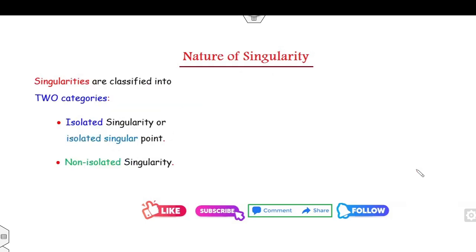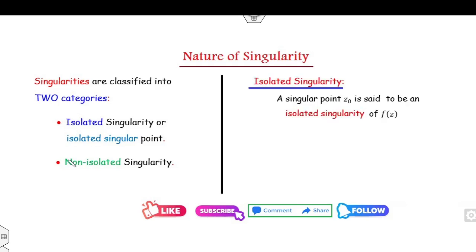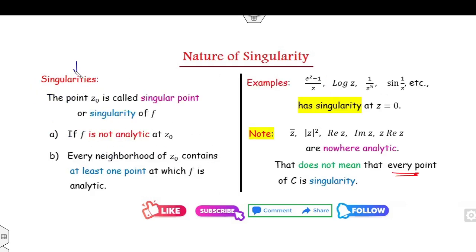Once you can identify that there is a singularity, we can classify it into two categories. One is isolated, second is non-isolated. Any singular point is said to be isolated. Make sure, students, it must be a singular point. Any singular point is said to be an isolated singularity if you can find a neighborhood of the point z0 and the function is analytic at each point. You can see there is a difference between this and the definition of the singular point.